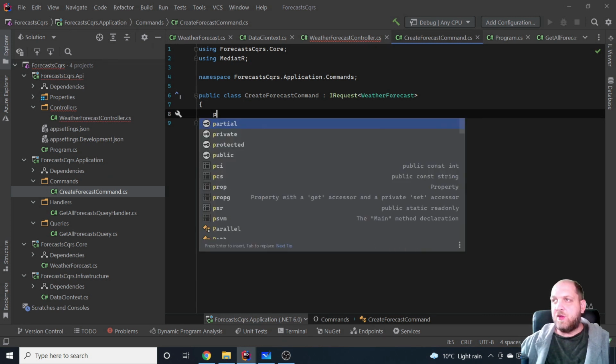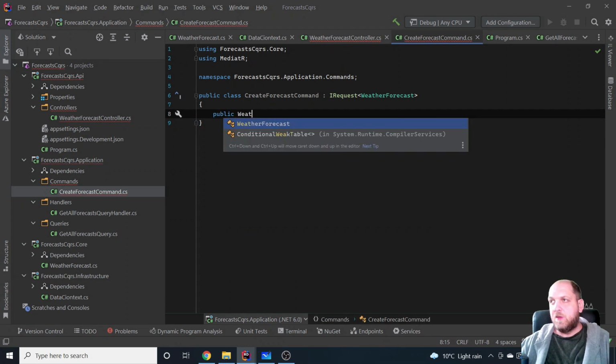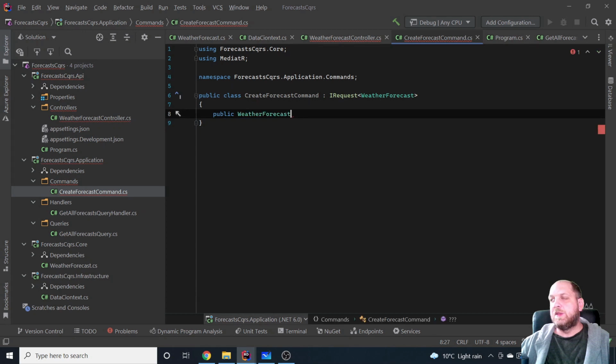So we will have here a public WeatherForecast, and let's name it NewForecast. And this is just a regular property that we will use. You could even use records for that, by the way. So there shouldn't be any problem with that. Okay, so we have this weather forecast that we need to provide to the command, which is okay.